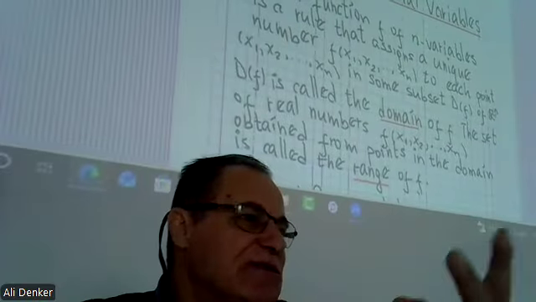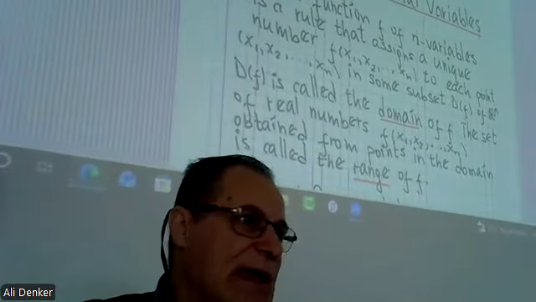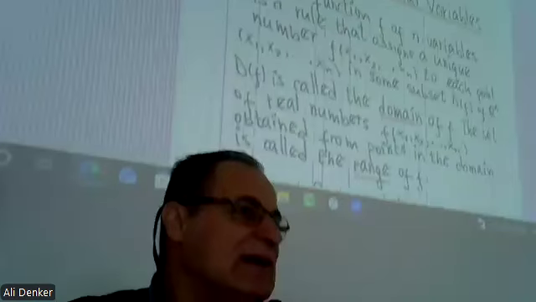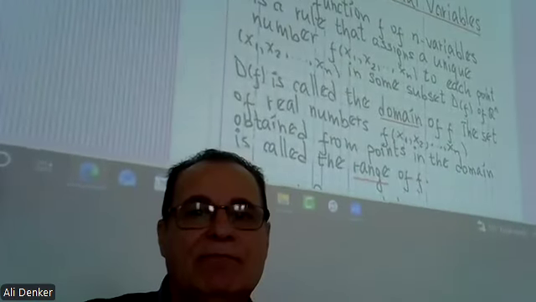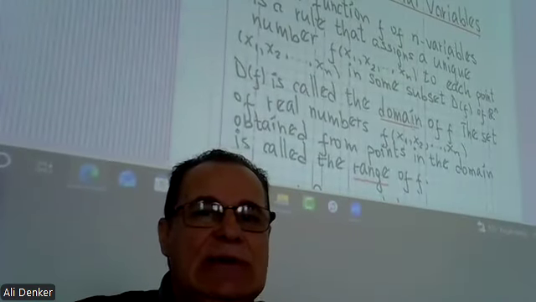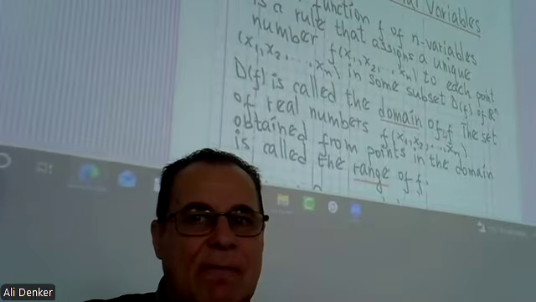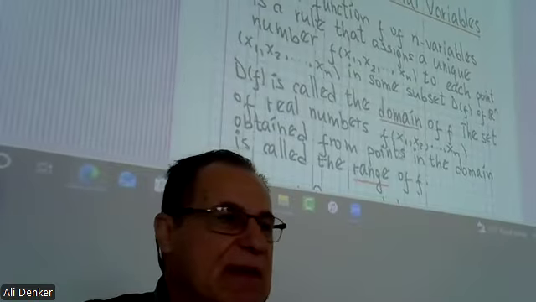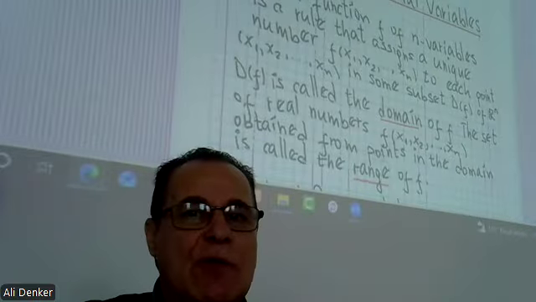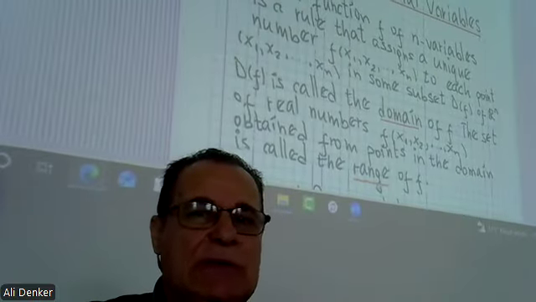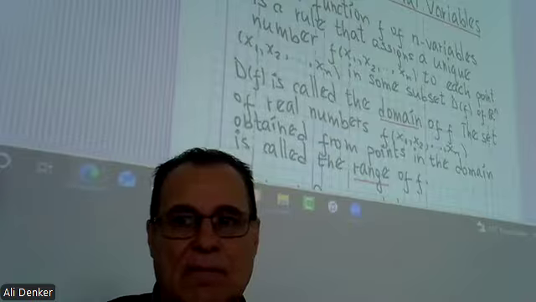If your dimension is 3, R3, that means you have x, y, z only. D is called the domain of the function f, and the set of real numbers f obtained from the points in the domain is called the range of f.